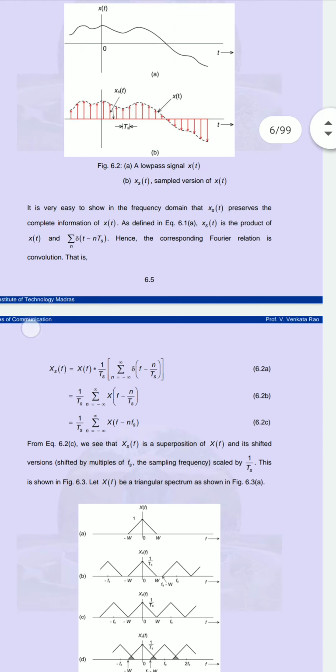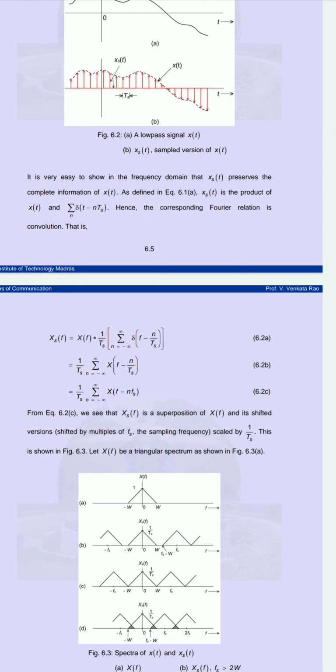So here we will get this equation. If you solve and simplify, your equation becomes like 6.2c, 1 over Ts, sum over n from minus infinity to infinity of X of f minus n fs.